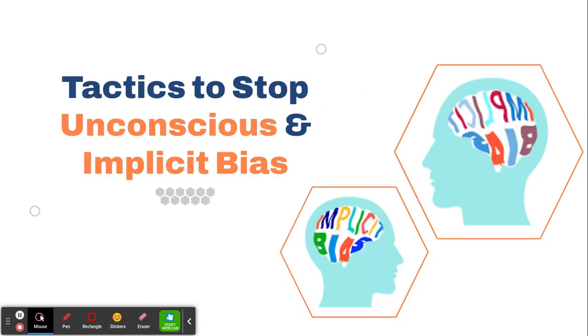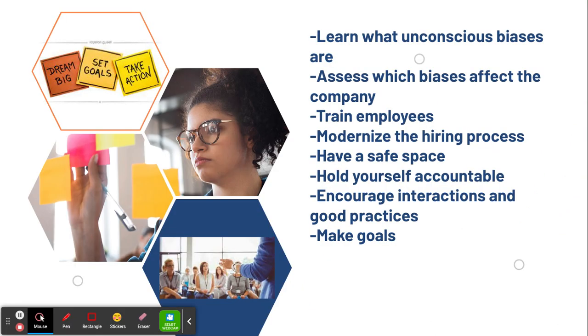Here are some tactics that we recommend to stop unconscious and implicit bias, in order for it to relate to students currently. Picture that you're working at an internship. First, learn what unconscious biases are. Make students across all levels of your organization aware that biases exist. Assess which biases are likely to affect you and your company during your internship. Biases tend to affect who gets hired, who gets promoted, who gets raises, and who gets what kind of work.